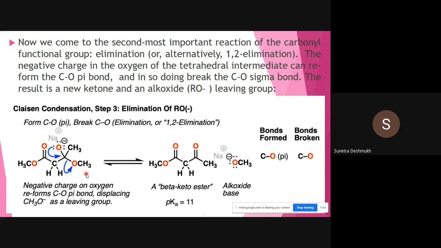Okay, so this is the last step of the condensation of the Claisen. So alternatively, this is a 1,2 elimination reaction. The negative charge on the oxygen of the tetrahedral intermediate can reform the carbon-oxygen pi bond. Okay, and so doing, it breaks the carbon-oxygen sigma bond, and an alkoxide group eliminates.